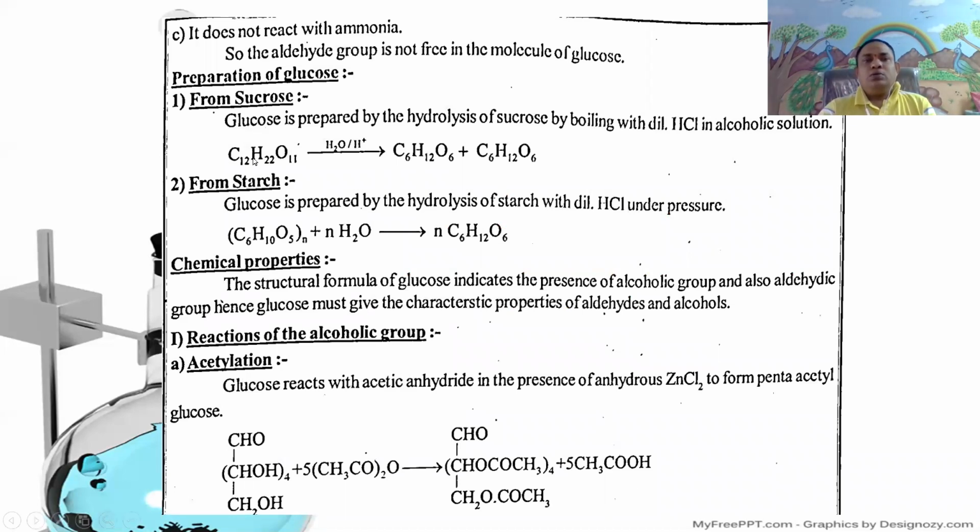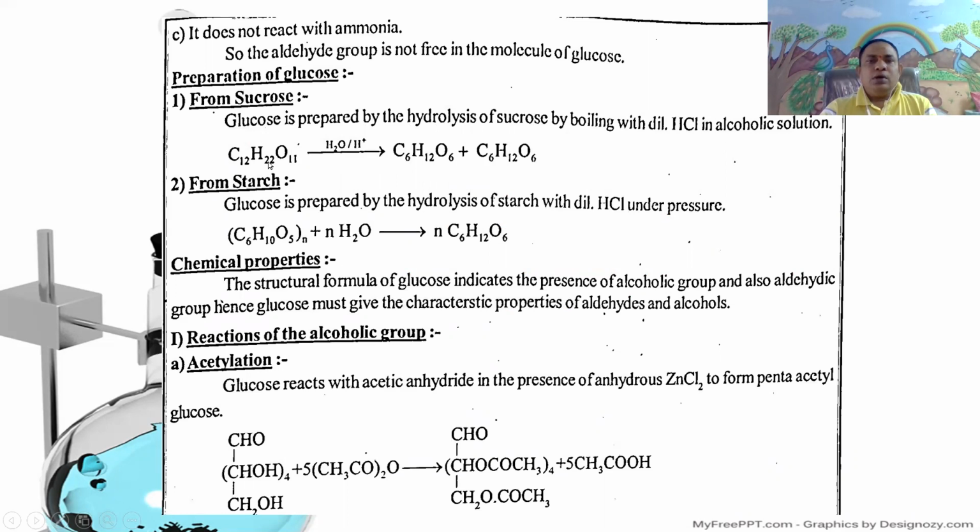Here, glucose is prepared by the hydrolysis of sucrose by boiling with dilute HCl in alcoholic solution. It gives glucose and fructose.